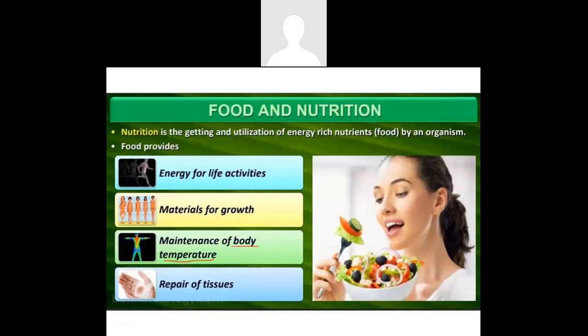And apart from that, there is one significant phenomenon called homeostasis, which we read in the first chapter. That is also instigated and maintained exclusively by the food that we take. And finally, it also helps in the repair of broken, damaged, or harmed tissues.